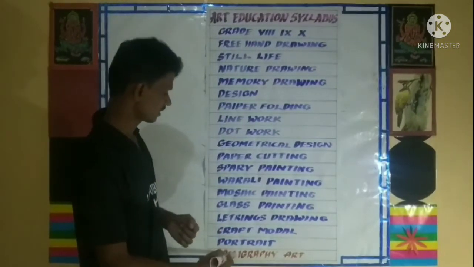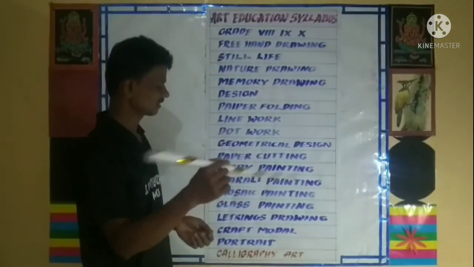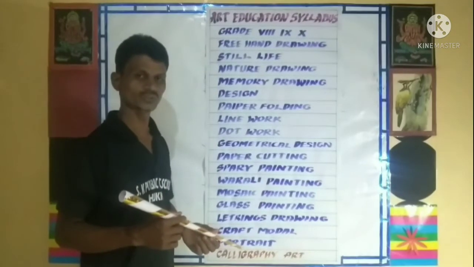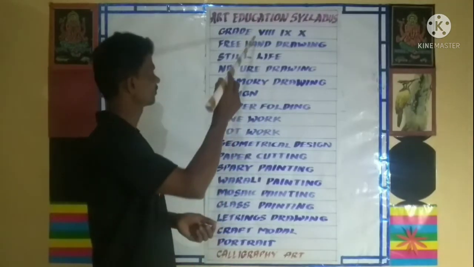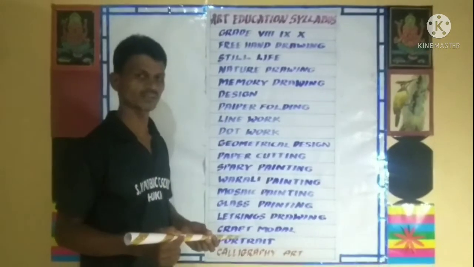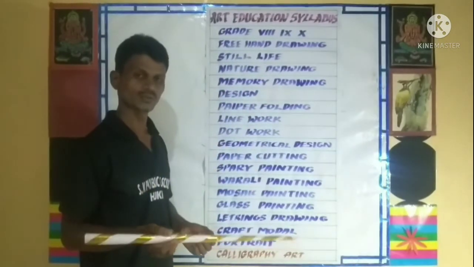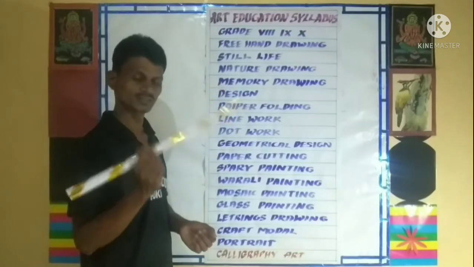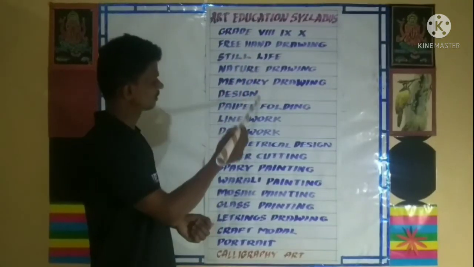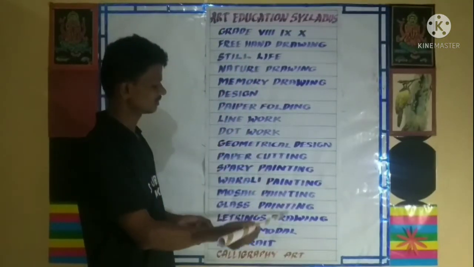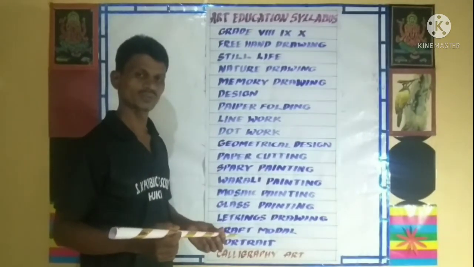Then go to calligraphy art. How I have written with this, like this you have to write calligraphy writings. I am going to introduce you. These are your whole year syllabus. One by one we will go. You buy a drawing book and be ready. One by one I am going to give the topics. Whenever I give, you draw and get your works ready. Along with the syllabus you have to keep your books ready. Whenever we call you, you have to bring the books for correction.